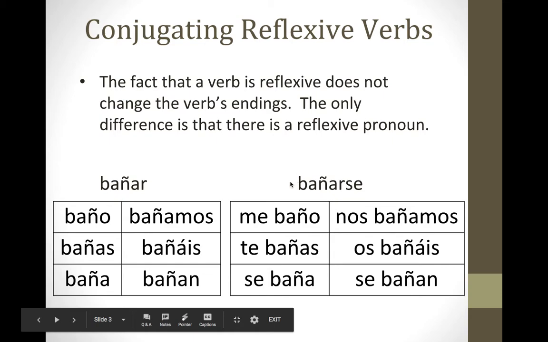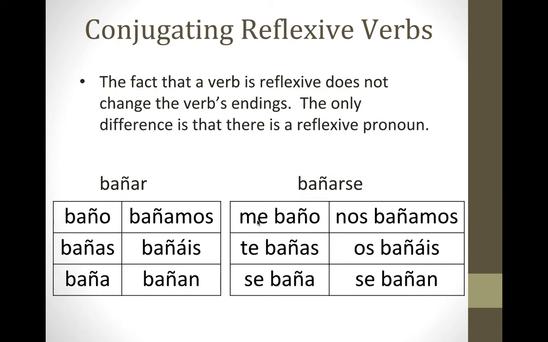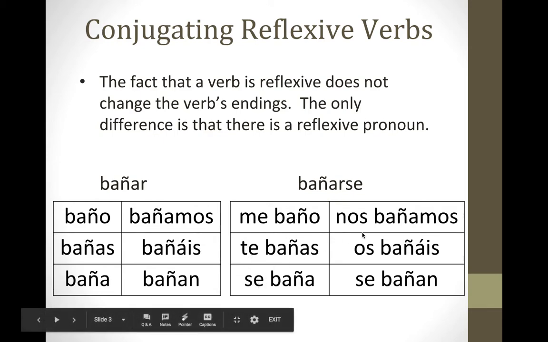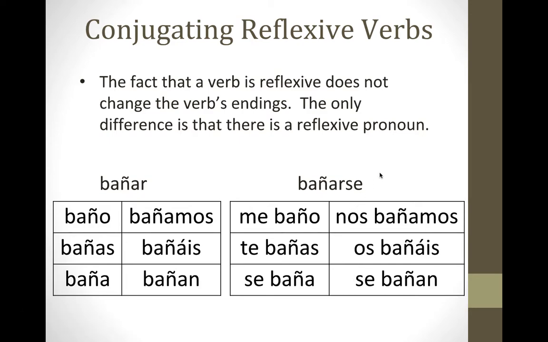Okay, so here under bañarse, you can see I took the se off, came to the front, and for the yo box, it's me. For the tú box, it's te. For the he, she, usted box, it's se. For the we box, it's nos, and for the they box, it's se. Okay, and then you conjugate the verb like normal.